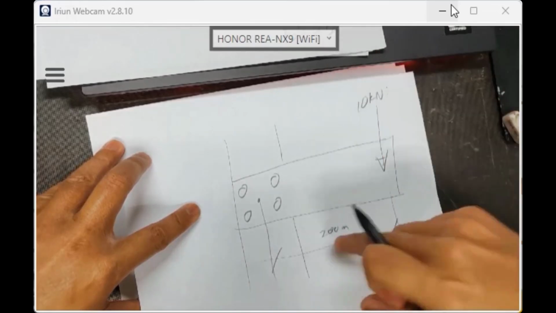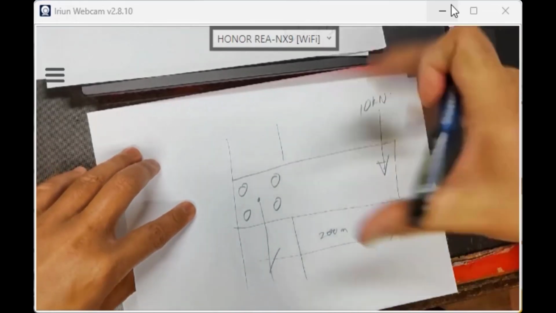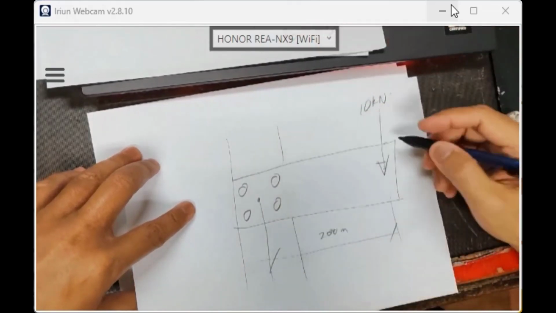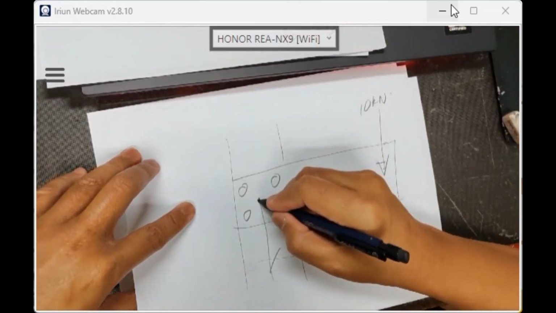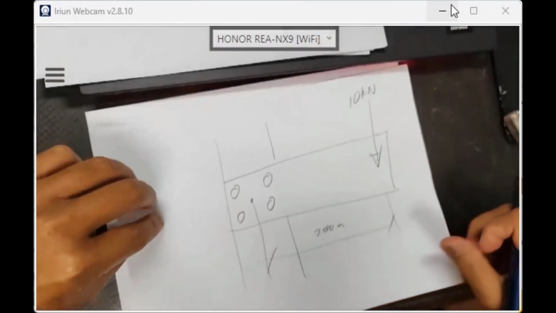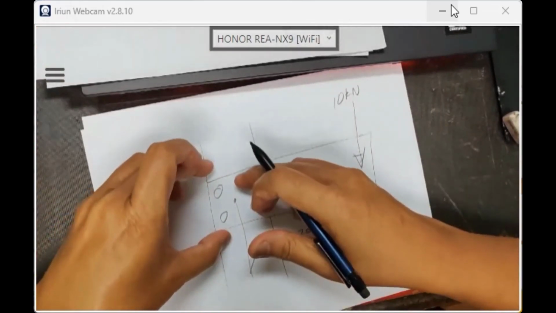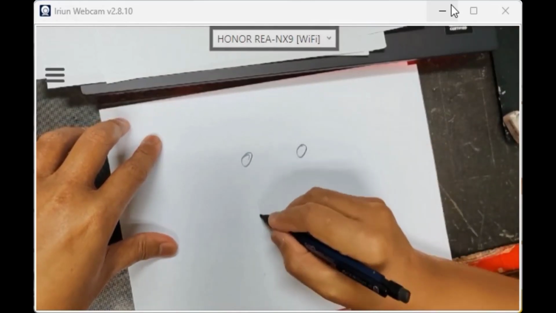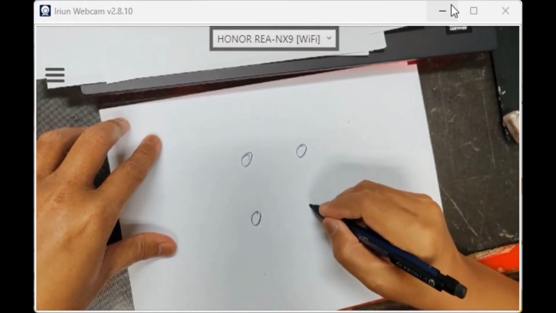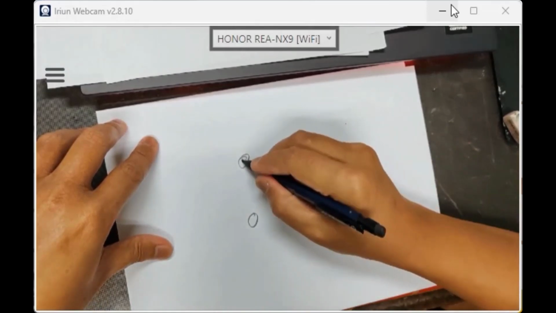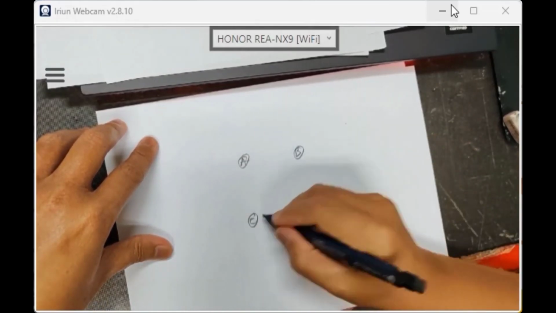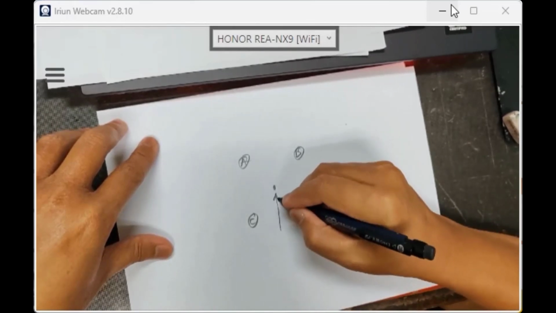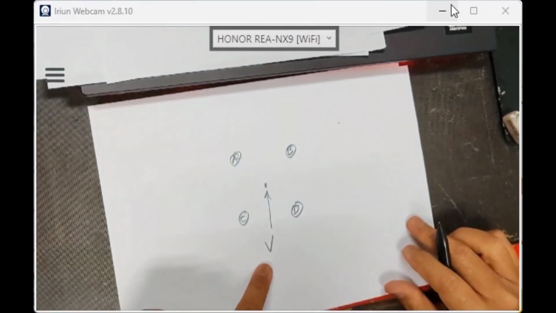The 2000 kilonewton millimeter moment is on top. But for primary shear, you have 10 kilonewton. So it means that, because this is the free body diagram at the other end, at the bolts the primary shear, which we skipped earlier, is the most important thing we do first. A, B, C, D, because this is the other end, this is the centroid, the primary shear is B. Why is B?